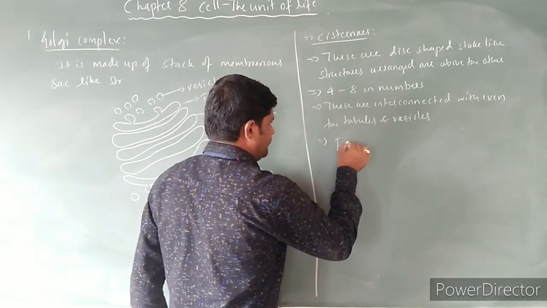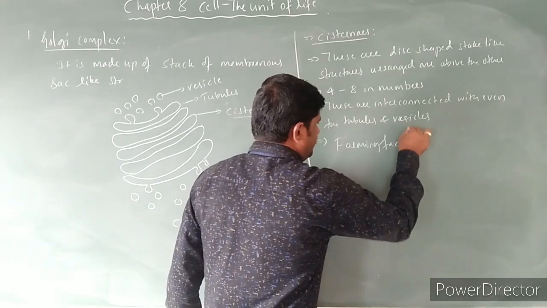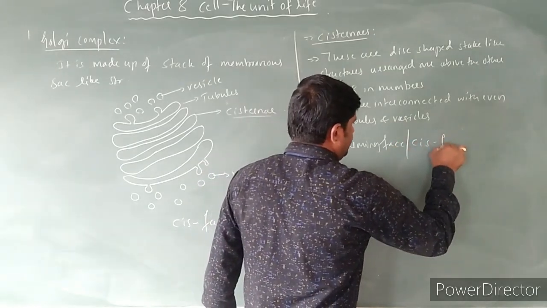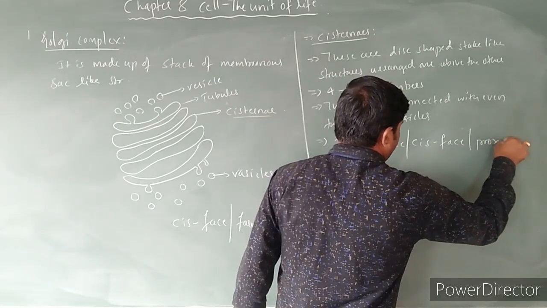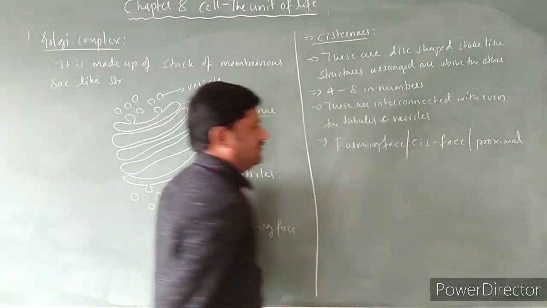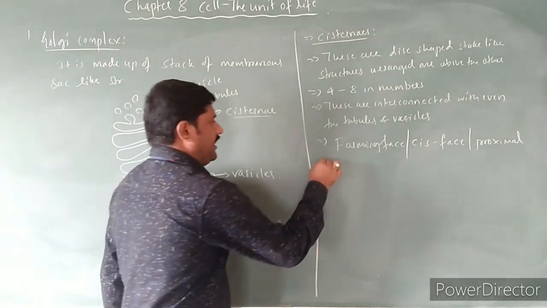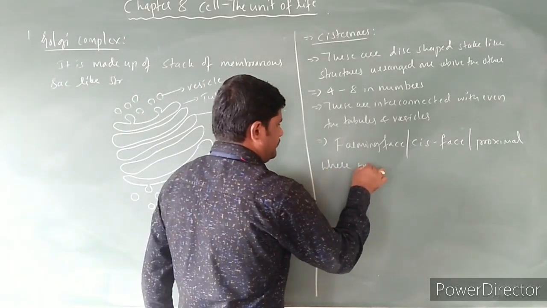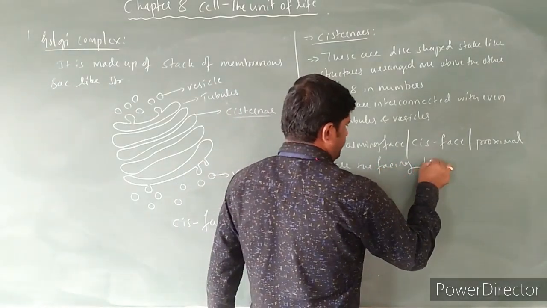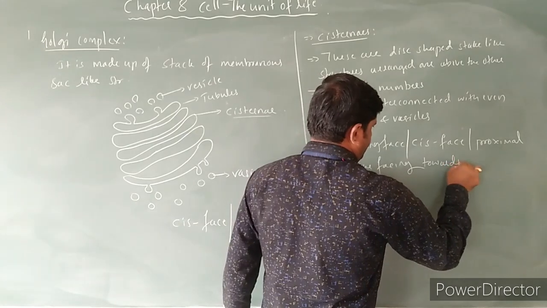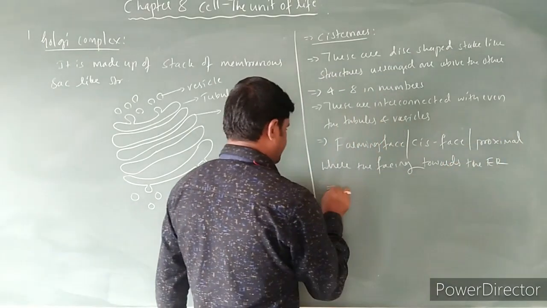It has forming phase or cis phase, or it is also called proximal phase. It is also called proximal phase, where it is facing towards the endoplasmic reticulum.